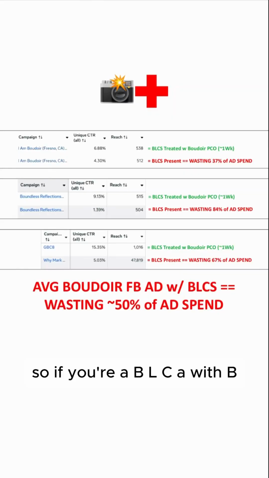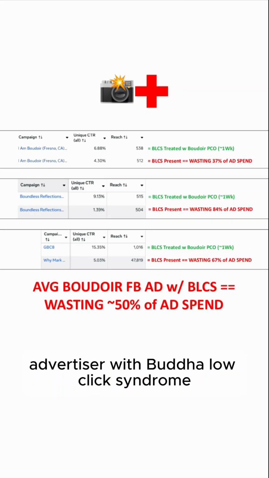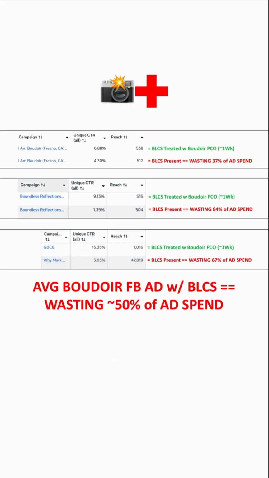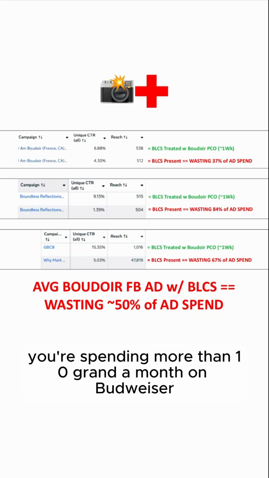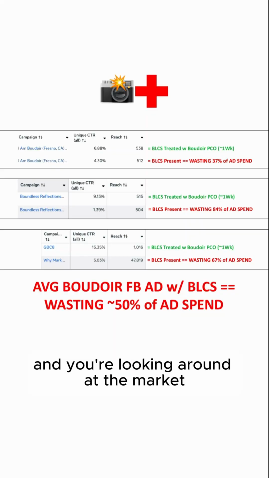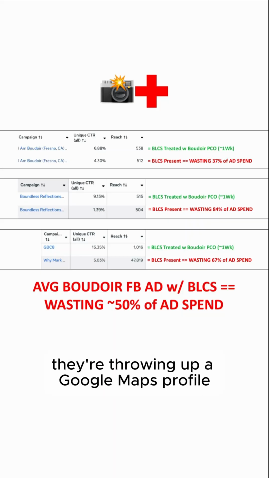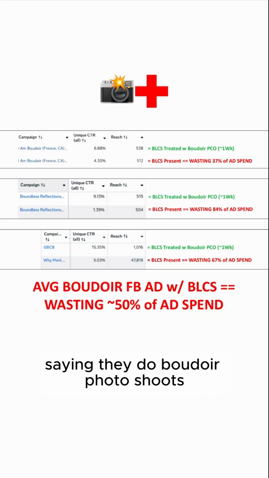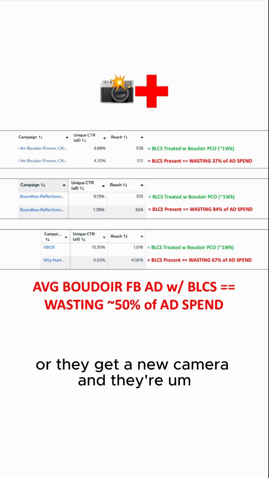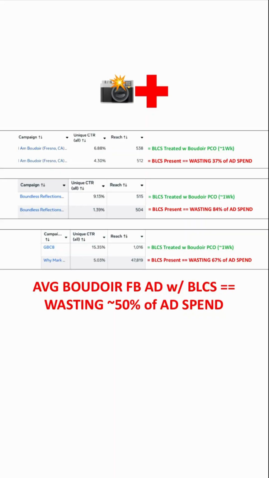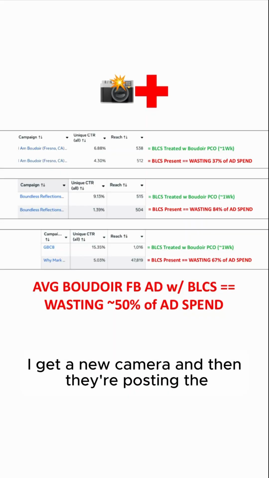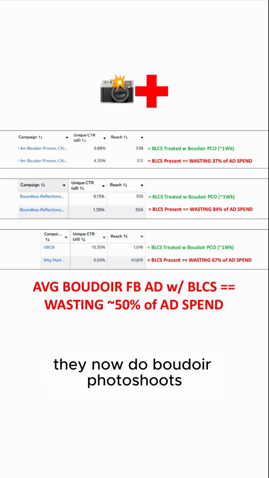So if you're a BLCA with BLCS, a Boudoir low click advertiser with Boudoir low click syndrome, and you're spending more than 10 grand a month on Boudoir Facebook ads, and you're looking around at the market, you're seeing more Boudoir photographers enter the market every single day. Someone gets a new iPhone, all of a sudden they're throwing up a Google Maps profile saying they do Boudoir photo shoots, or they get a new camera, and then they're posting in the mom groups that they now do Boudoir photo shoots.